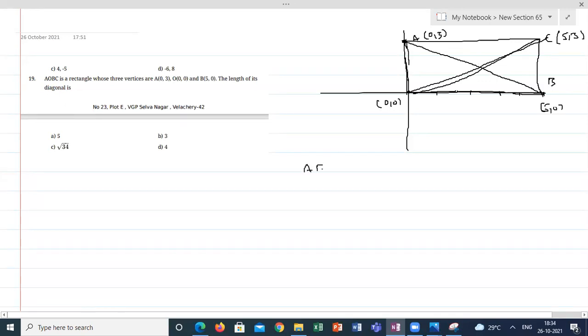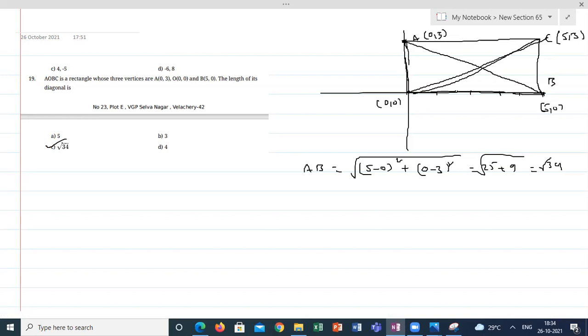So AB is my diagonal. The distance between (0, 3) and (5, 0) is the root of (5 minus 0) whole square plus (0 minus 3) whole square. This is the root of 25 plus 9. The answer is root 34. Hope you are clear how I got it. Yes, sir.